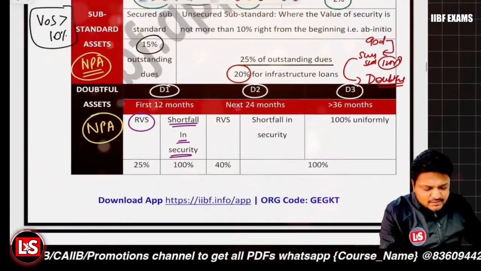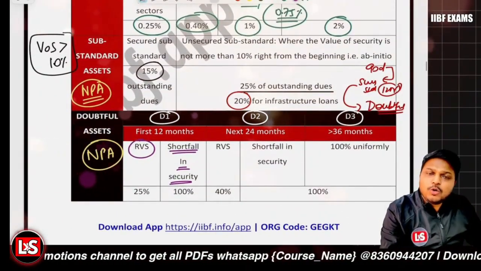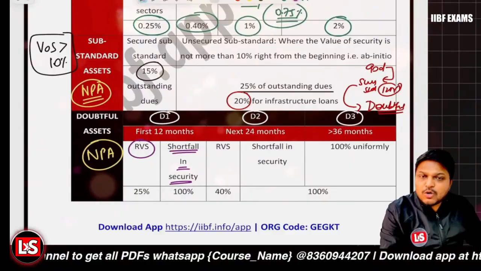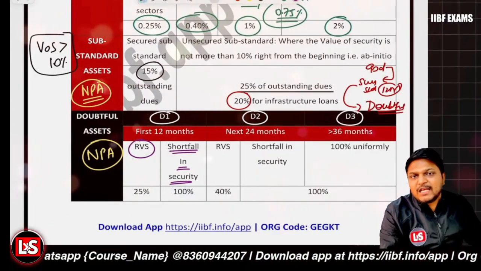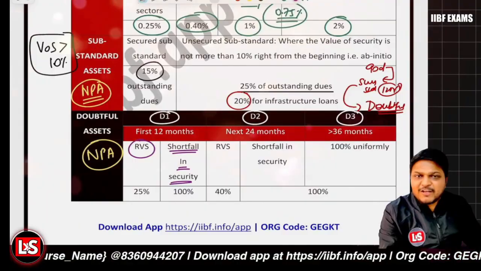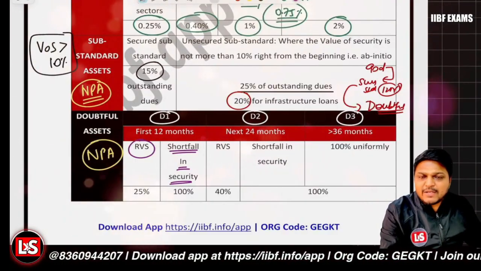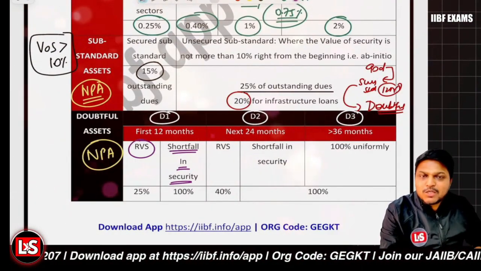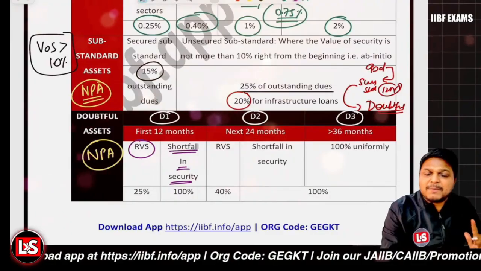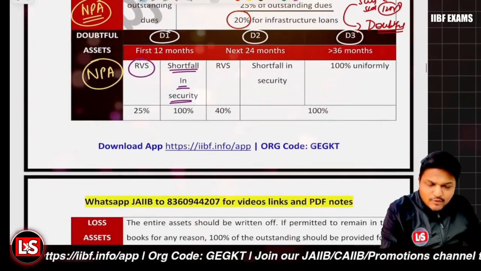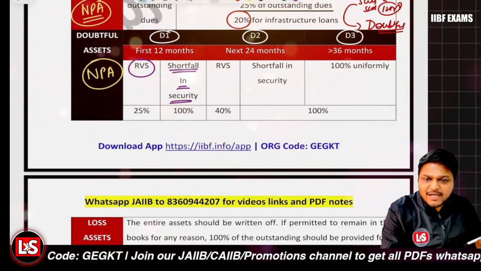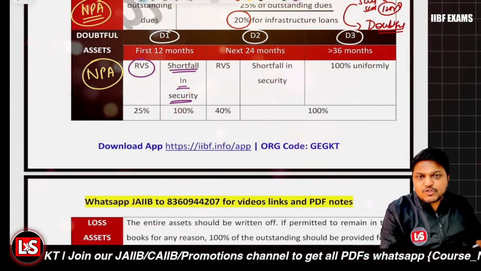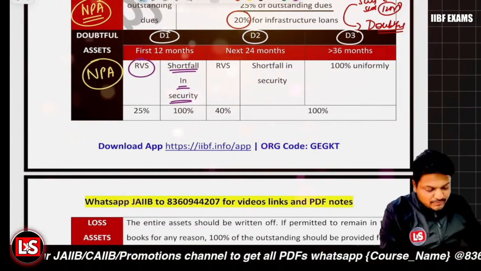Unlike in the case of the substandard asset, the whole loan was either secured or unsecured, and the provision was to be calculated on the complete outstanding amount. Once you classified the loan account as secured or unsecured, then we calculated using the single percentage. But in case of the doubtful asset, we are to use different percentages. For the RVS, we are to use a different percentage. For shortfall in security, it is a different percentage, right?